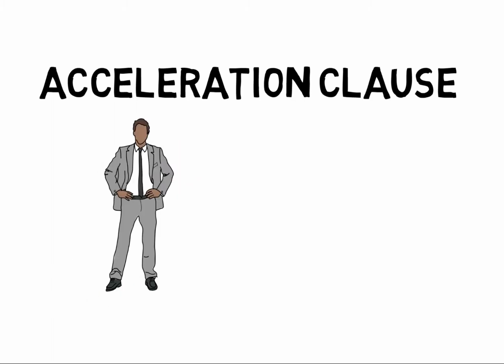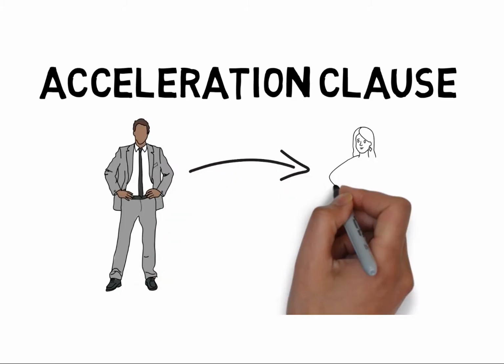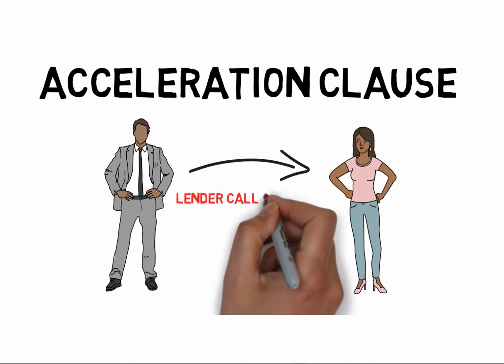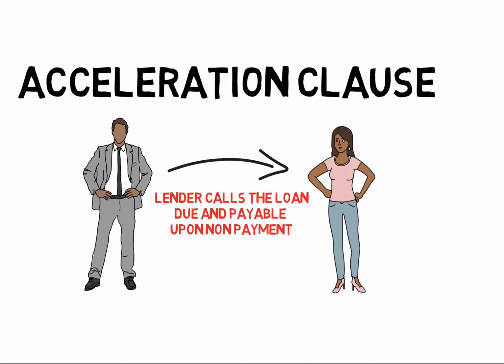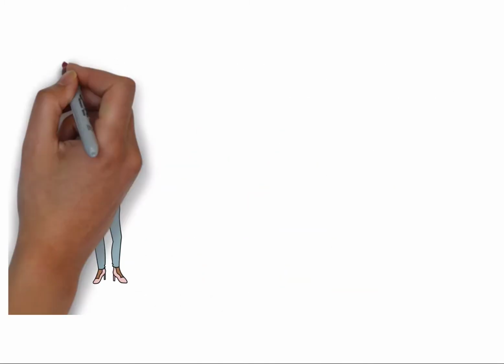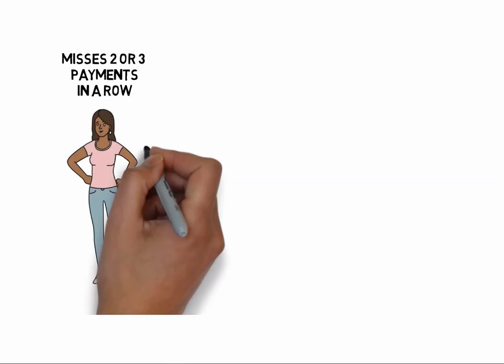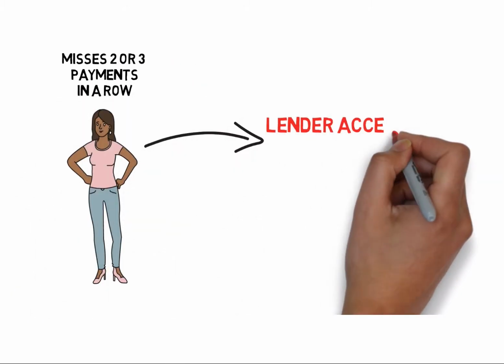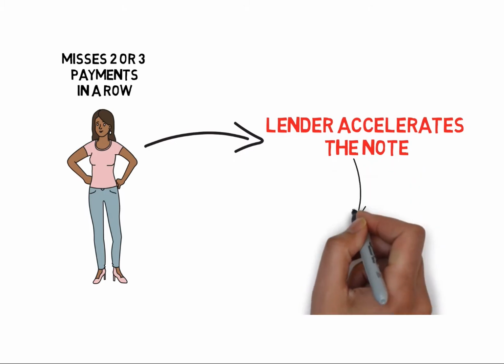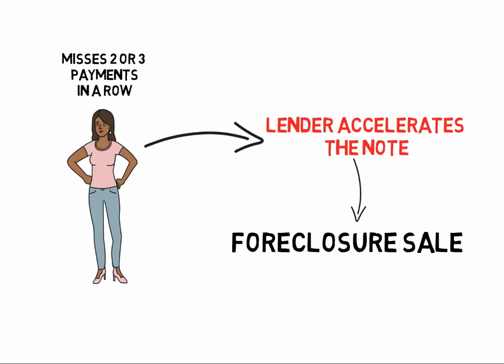Another clause is the acceleration clause. Acceleration means speed up. This is when a lender calls the loan due and payable upon non-payment. So if a borrower misses 2 or 3 payments in a row, then the lender accelerates the note, calls the whole loan balance due and payable, and then proceeds with a foreclosure sale.